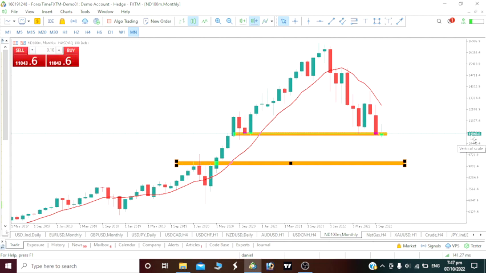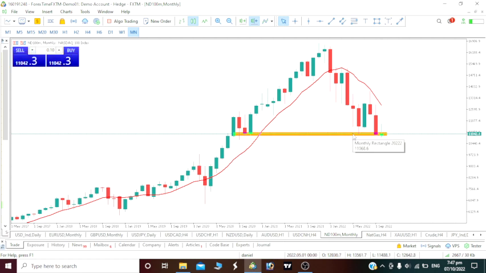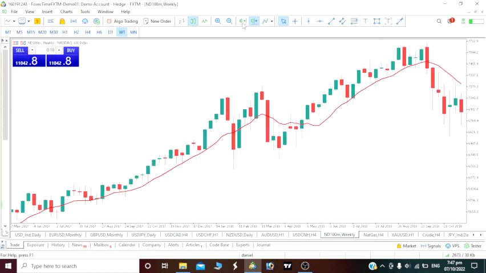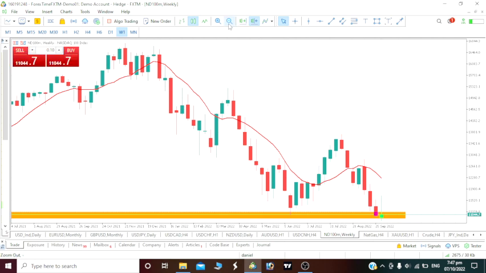We are currently trading at 11,000. We should be able to see a drop to about 9,000. I think within 2 months, October and November, we should be able to accomplish it, which I believe. So NASDAQ 100 on the monthly time frame, we are bearish. That will now take us down to the weekly time frame.